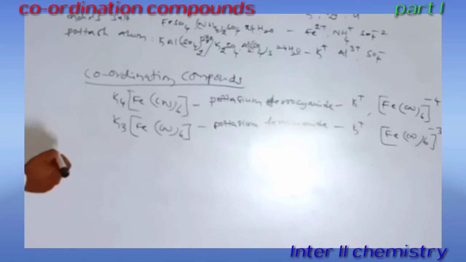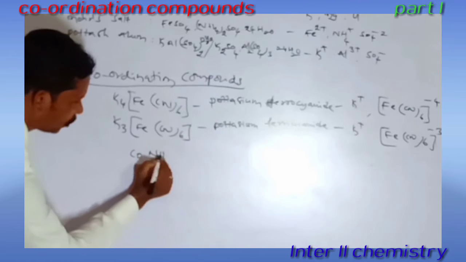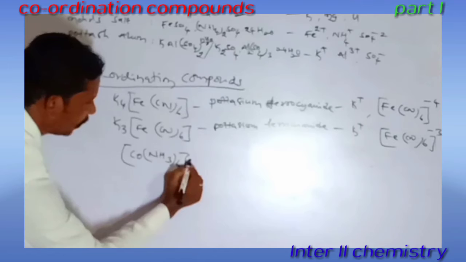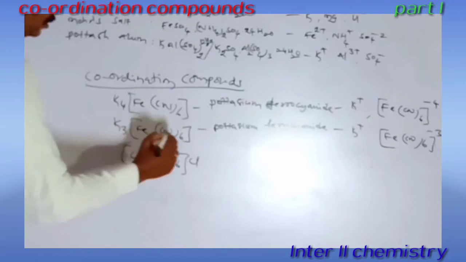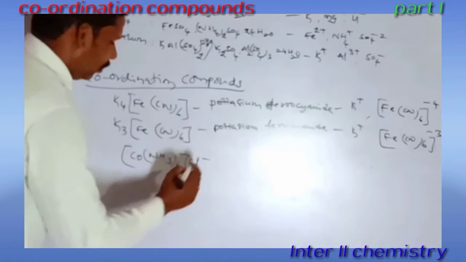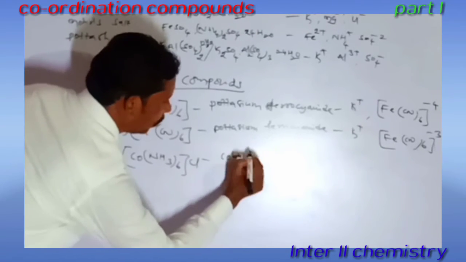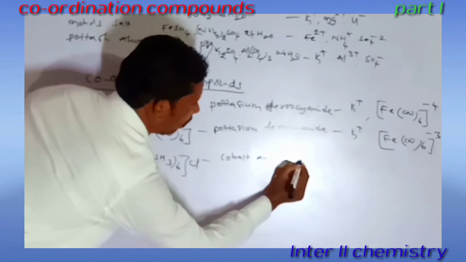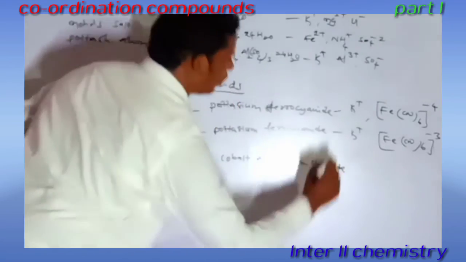We can take another compound also, for example [Co(NH3)6]Cl3, hexaammine cobalt chloride. So this is also one type of complex compound.